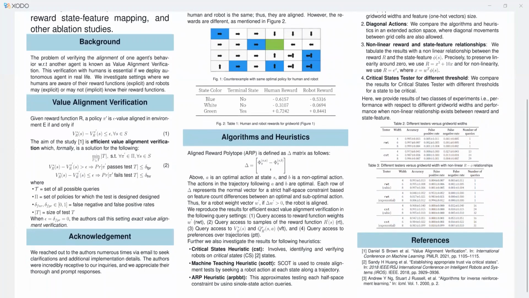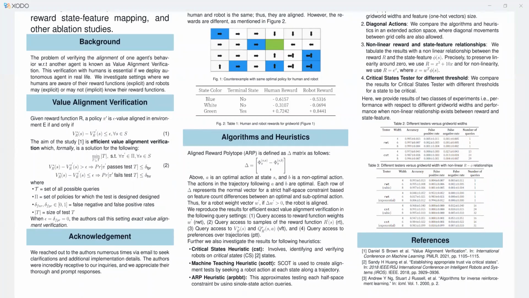Coming to the different algorithms and heuristics that the authors have used to do this verification. The main idea here is to use this aligned reward polytope, which is defined as this delta matrix, in which each row of this matrix denotes the difference between the feature count of two trajectories, one in which the very first action is the optimal one, and the second in which the very first action is suboptimal.